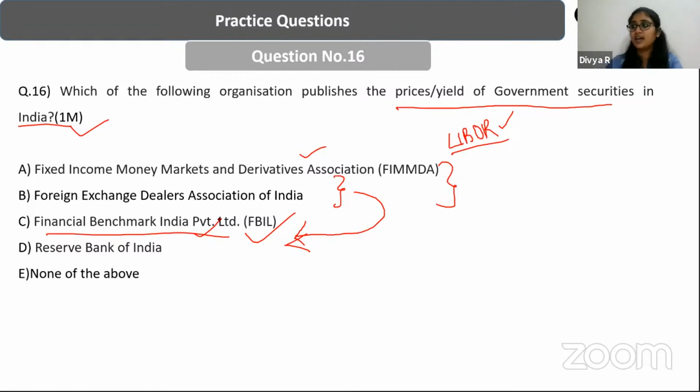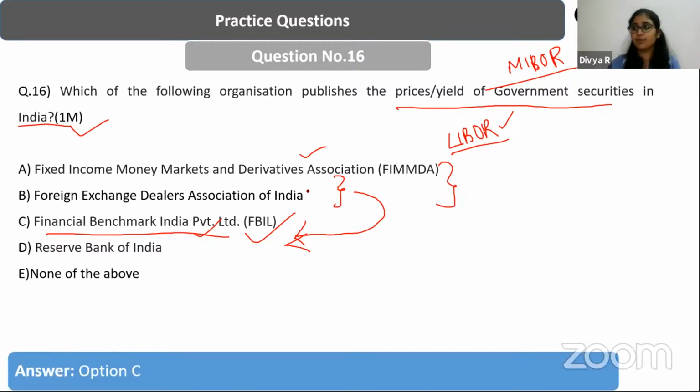So what are the other indices that it is going to take into account? Government securities like Mumbai Interbank exchange rate will be there, treasury bill rates will be there, state development loans will be there, government securities will be there. All of this will be determined by CIBIL. This is very, very important, right?